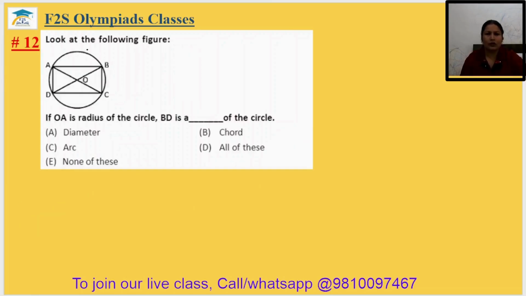Question number 12. Look at the following figure. OA is the radius. Okay. So OA is the radius. We can say OC is the radius. OB will be the radius. OD will be the radius. And sum of 2 radius will be the diameter of the circle. So BD will be the diameter. The 12th answer will be option A.